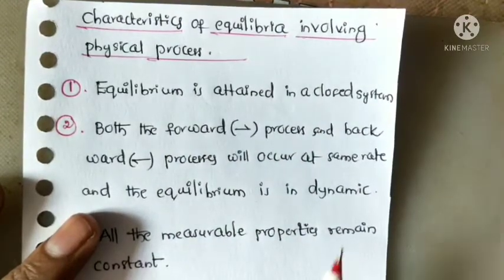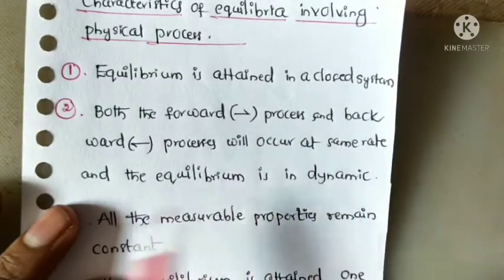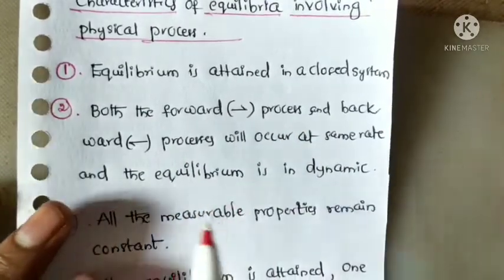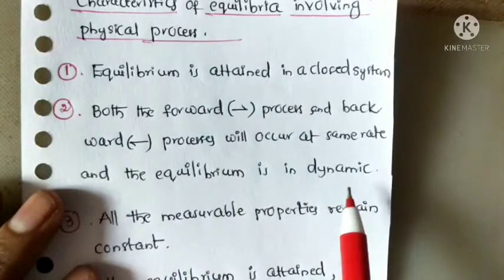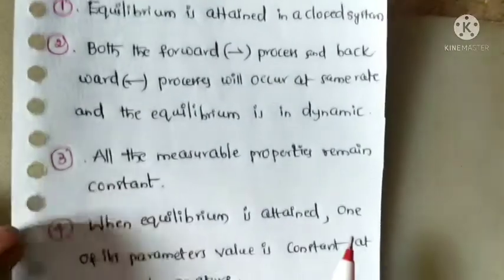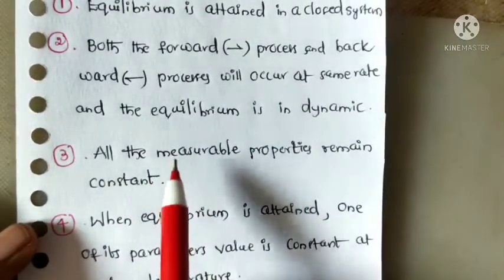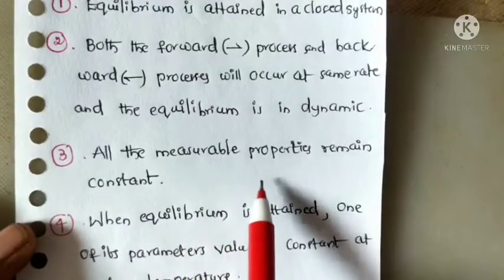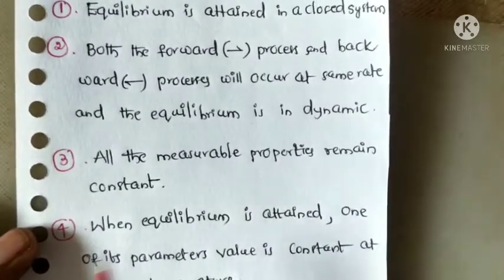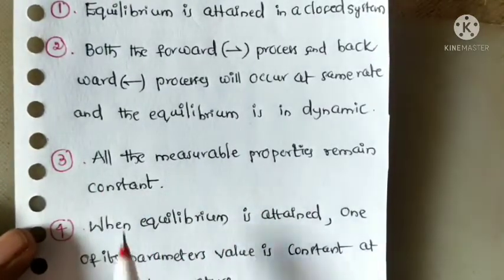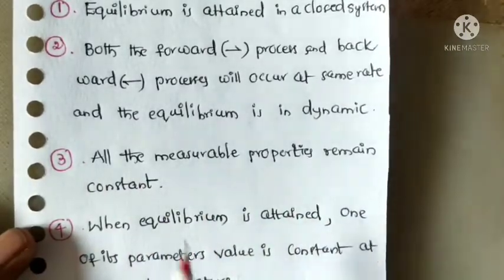Second, both the forward and backward processes occur at the same rate, and the equilibrium is dynamic in nature. The third point is that all measurable properties remain constant. Measurable properties here are temperature, pressure, concentration, color and intensity. Whenever the process is in equilibrium, all the measurable properties remain constant.